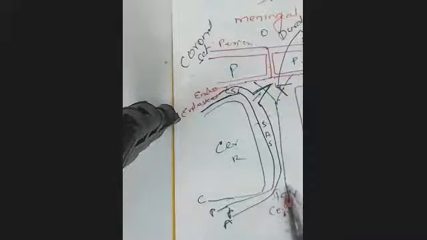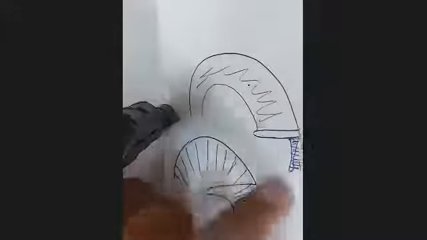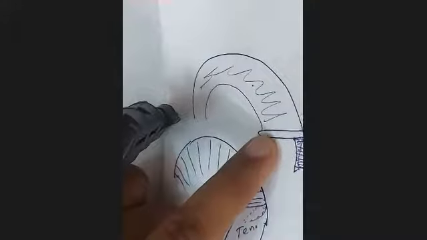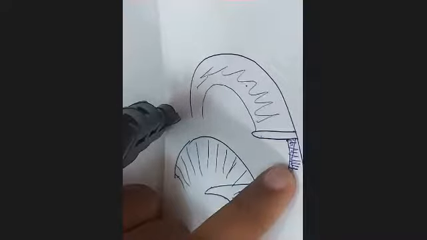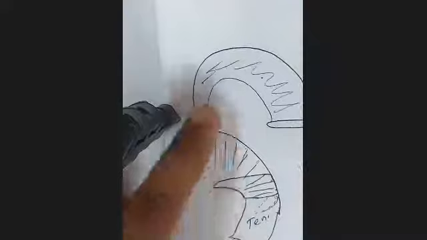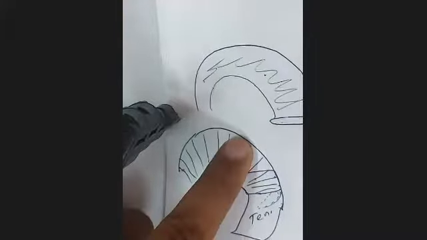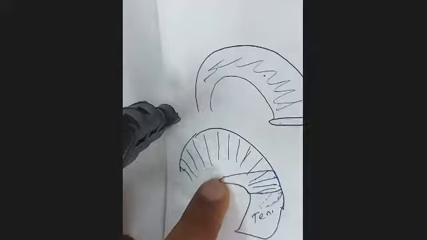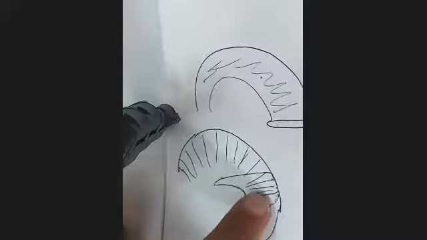So this is the falx cerebri lying in between. Then the falx cerebri ends on the tentorium cerebri, which is lying horizontal. And then there is the falx cerebelli below. Along the upper border of the falx cerebri is the superior sagittal sinus. Along the lower border is the inferior sagittal sinus. At the junction of falx and tentorium is the straight sinus.